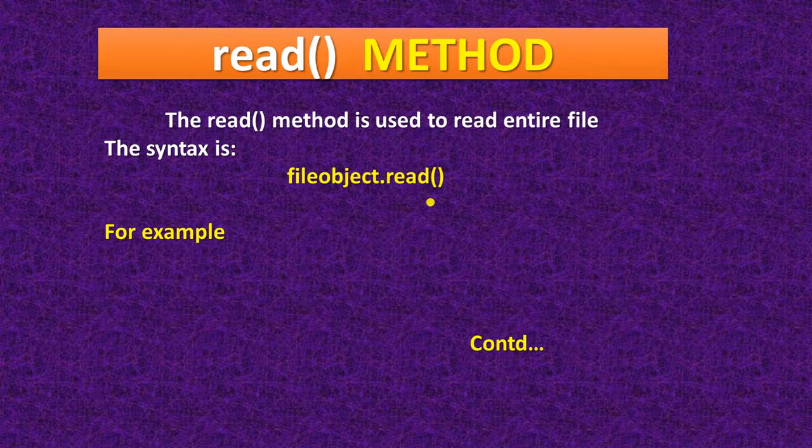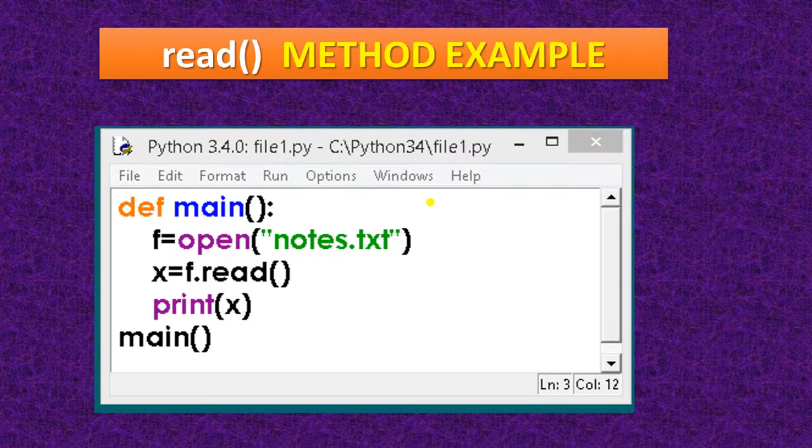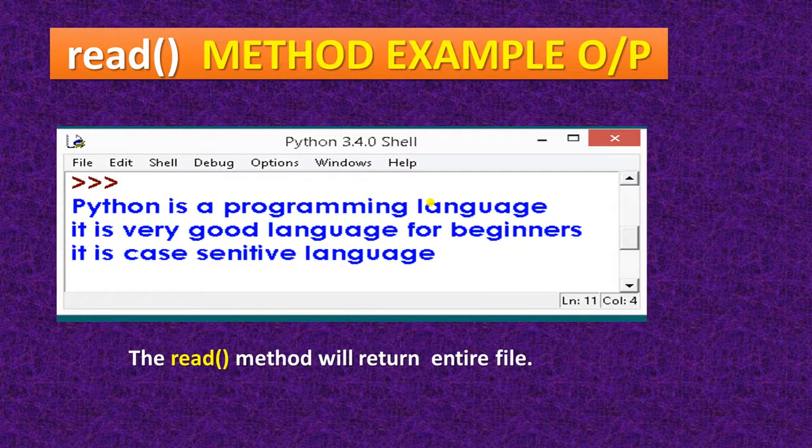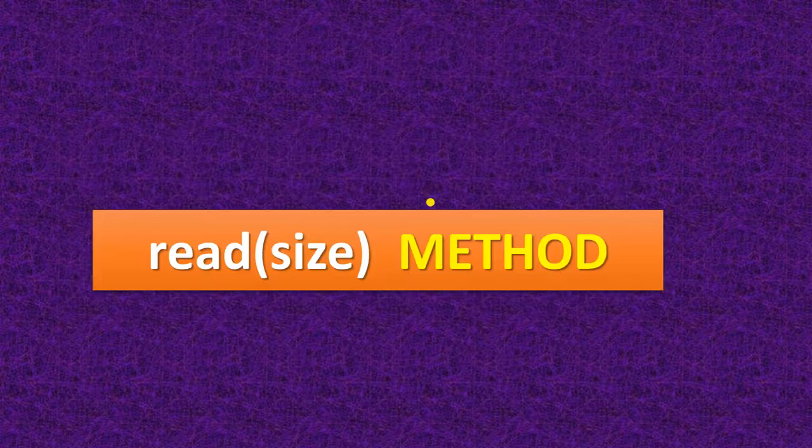Next is the read method. So it will read the entire file. Okay, when you use this read method, it gives the complete content. Next is the read size method. Okay, if you want only a particular size, then you have to indicate the size.